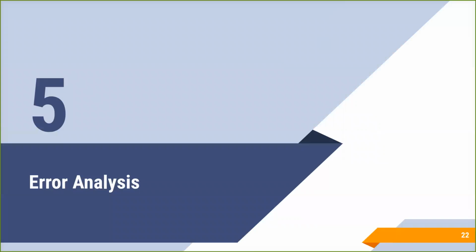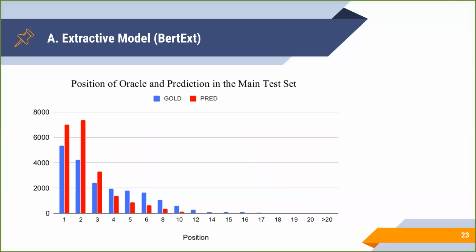In this section, we provide a thorough error analysis of the extractive and abstractive models. First, we provide analysis for the extractive model, or BertExt. In this figure, we describe that the extractive model, the red bars, tends to classify the first 2 sentences as the summary and causes a large disparity with the oracle or gold summary, especially for sentences in positions 1 and 2.